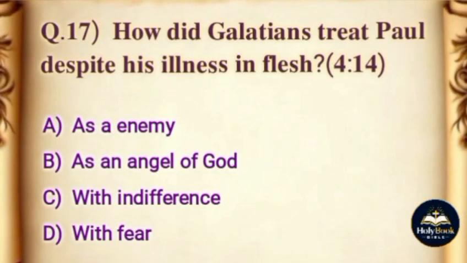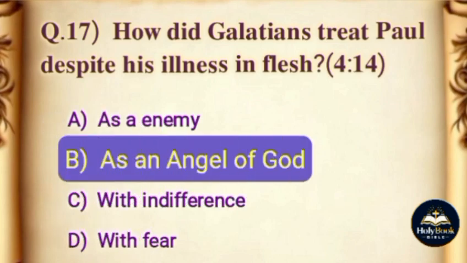Question. How did Galatians treat Paul despite his illness in flesh? Options. A. As an enemy. B. As an angel of God. C. With indifference. D. With fear. The correct answer is option B, as an angel of God.